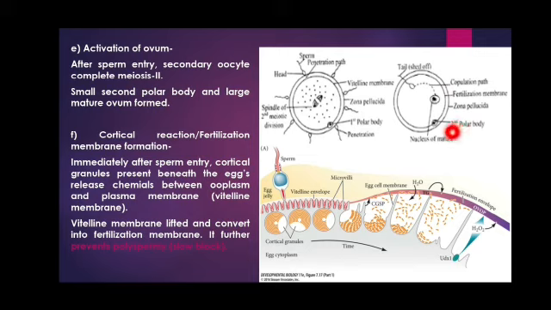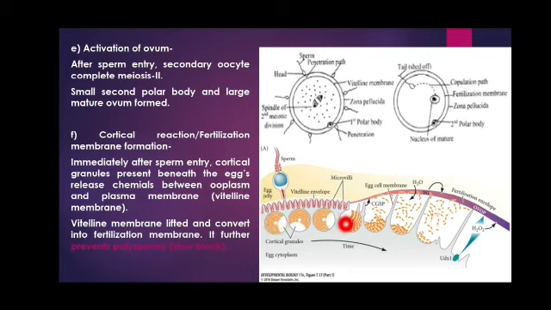Next is our activation of the ovum. After sperm entry, as the sperm has already entered the secondary oocyte, the egg completes its meiosis second, and it will divide to form a large body that is called our ovum and a small polar body that is called our second polar body. This division is unequal because the cytoplasm has to be retained, as the polar body has to degenerate. So to retain the maximum cytoplasm, the division is of unequal type.